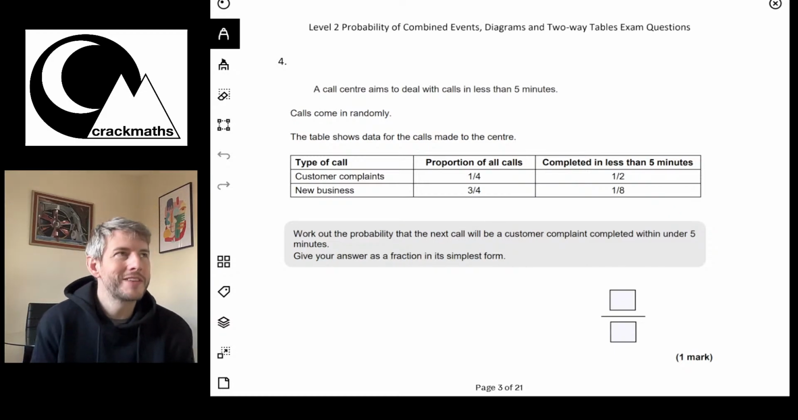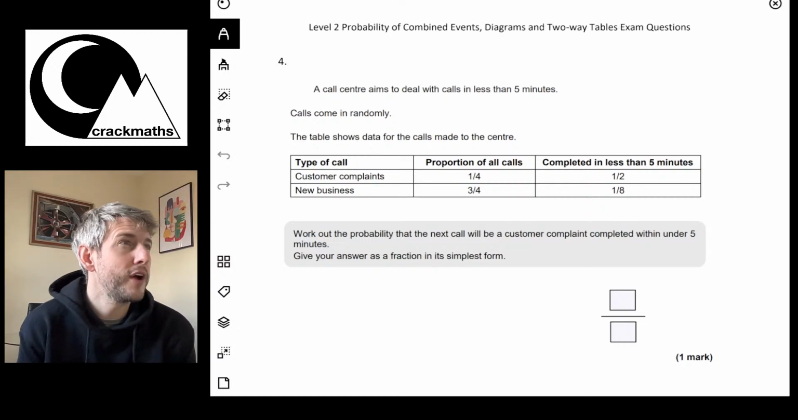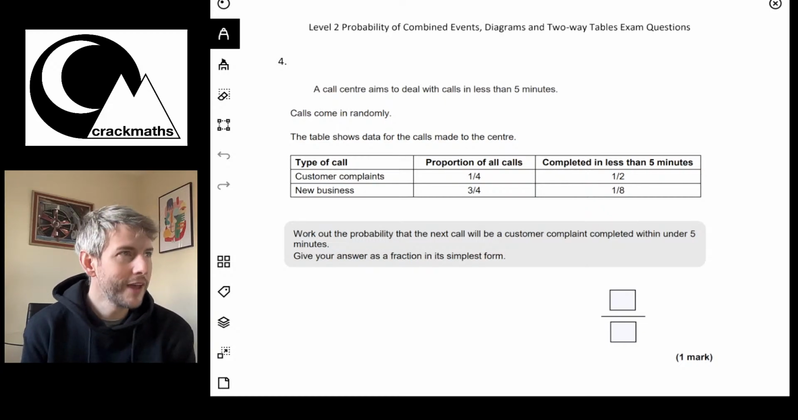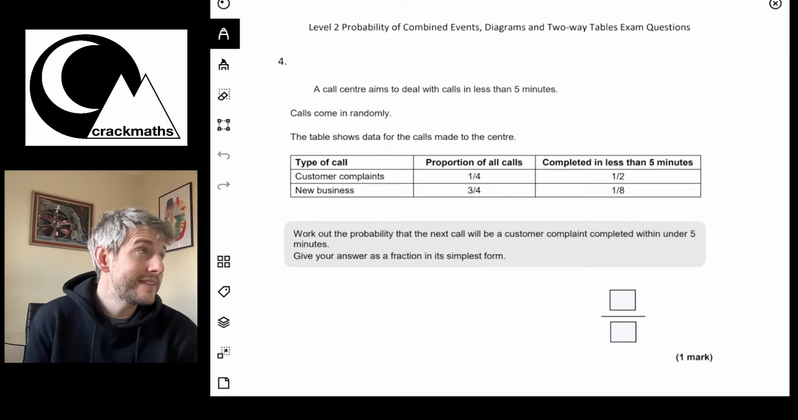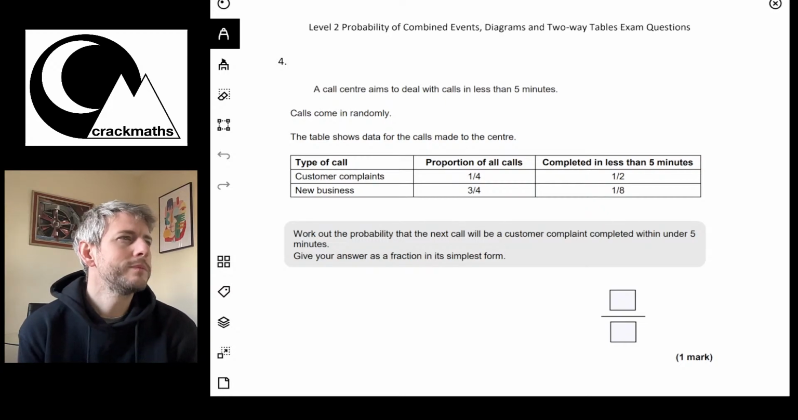Right, so here we go, we've got another question here, and this question says, a call centre aims to deal with calls in less than 5 minutes. Calls can come in randomly. The table shows data for the calls made to the centre. Okay, so here we go. We've got type of call, proportion of calls completed in less than 5 minutes. Work out the probability that the next call will be a customer complaint completed in under 5 minutes. Give your answer as a fraction in its simplest form.